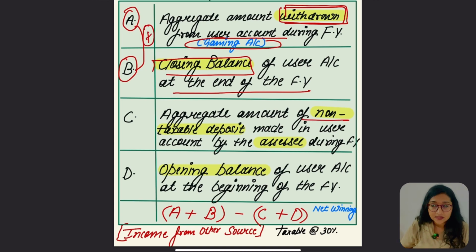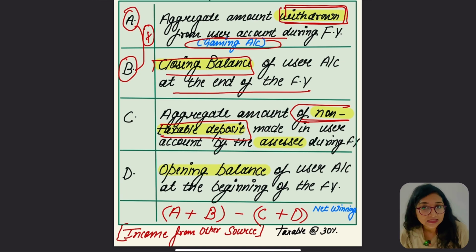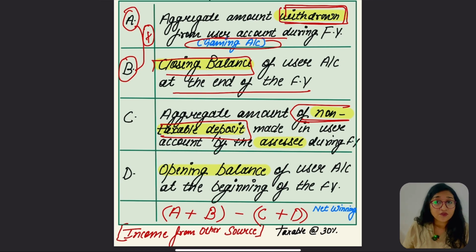Let's go for C, which is the aggregate amount of non-taxable deposits. Now, what is the meaning of non-taxable deposit? It means the amount on which we have already paid tax. For example, let's take business income, and that income is used in online gaming.